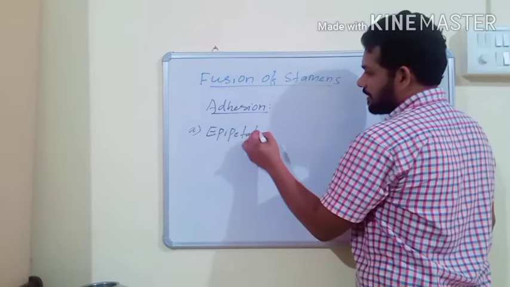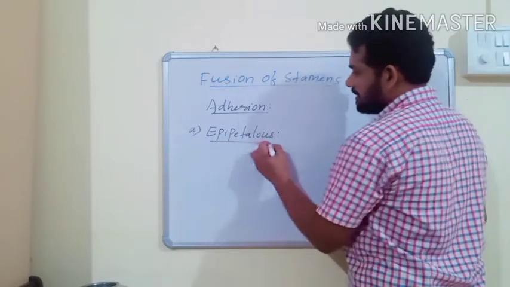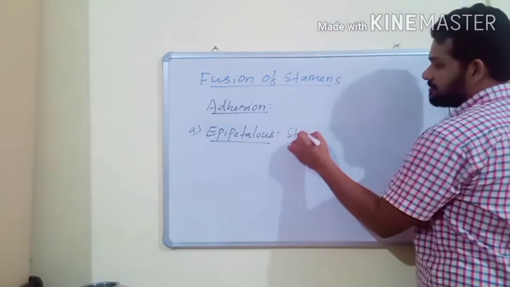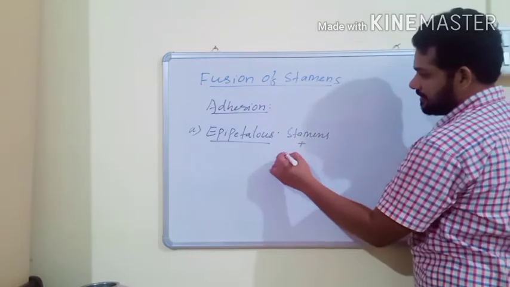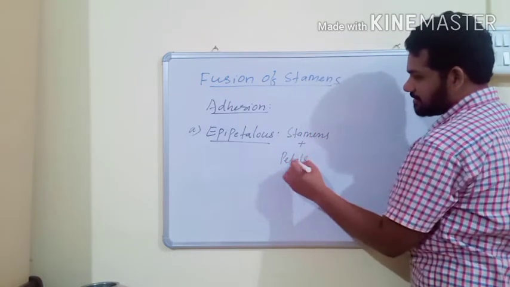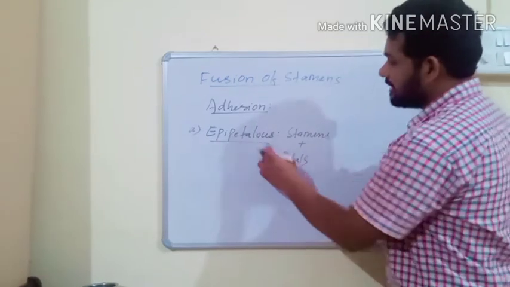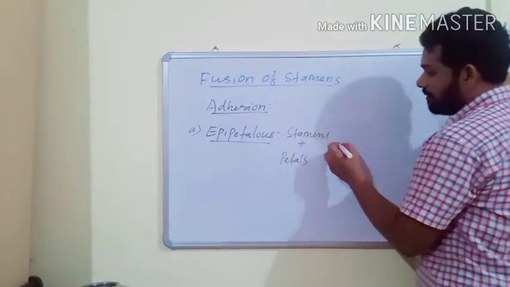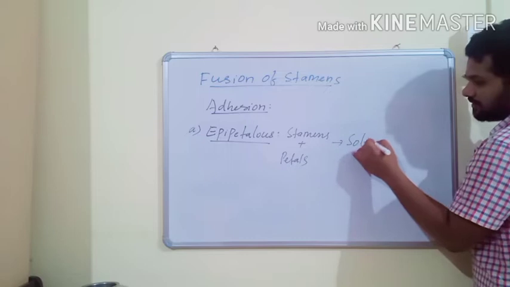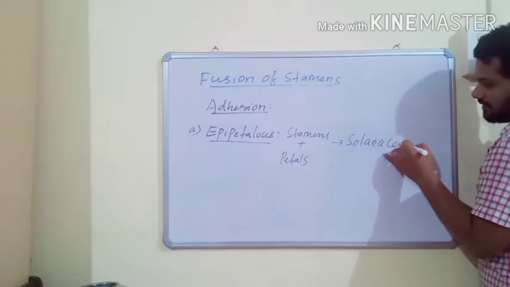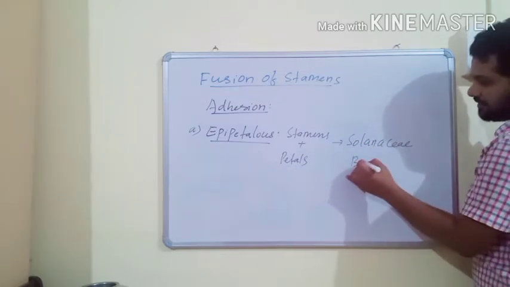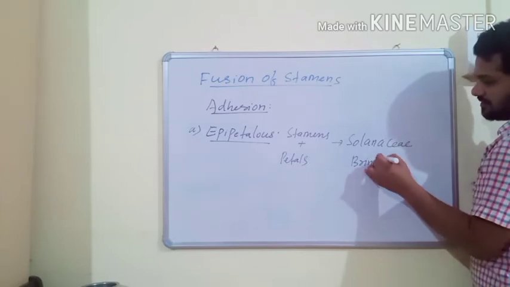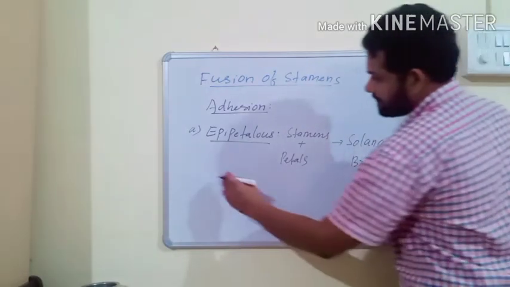Epipetalous means if stamens are fused with petals, then the condition is known as epipetalous condition. Epipetalous condition is usually observed in family Solanaceae. One example is brinjal. Brinjal belongs to Solanaceae family.